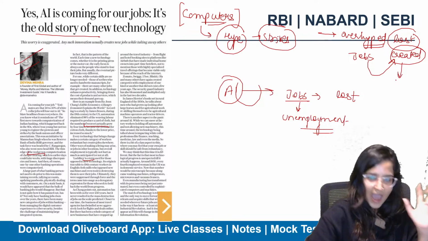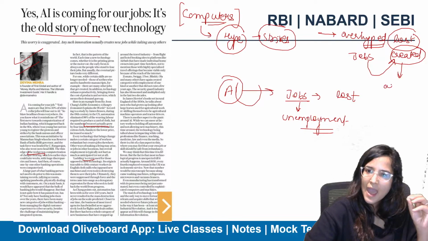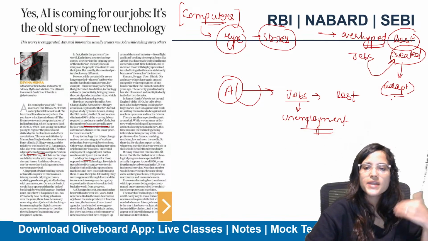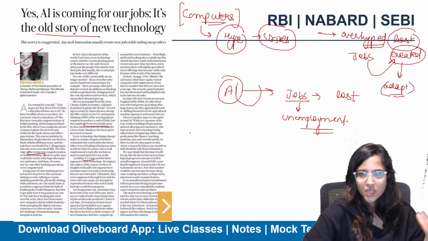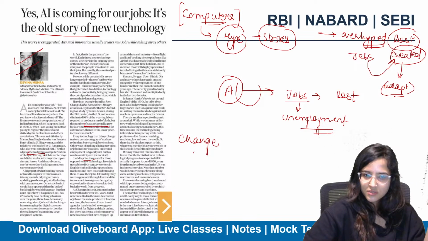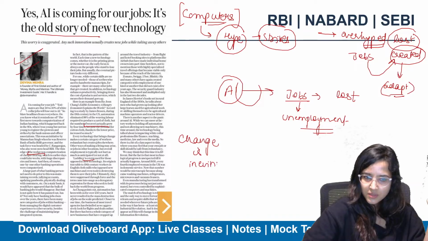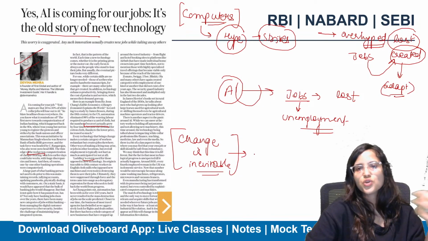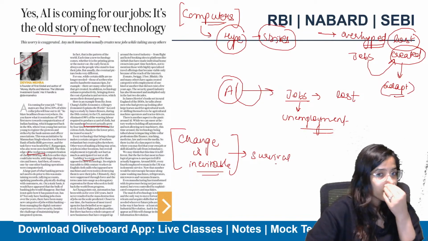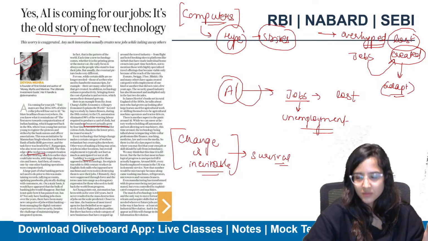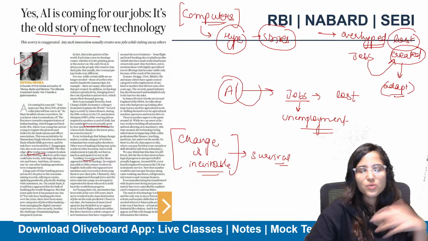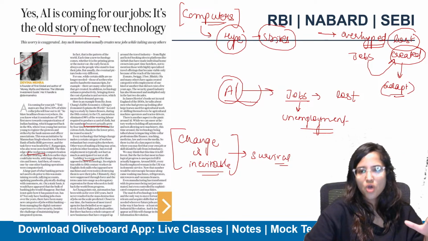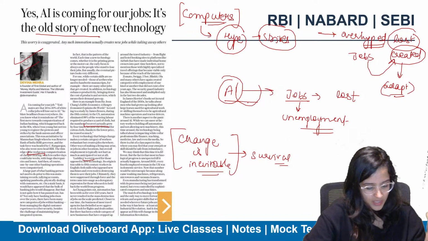So the catch is that we need to adapt to such kinds of changes. The crux is that we need to adapt because changes will happen. Change is inevitable. That is what is going to help us in our survival of the fittest. You cannot stop changes from happening, but what you can do is adapt to it. So what they're saying is, yes, AI will take away some jobs, but there are going to be some jobs which will be created also.